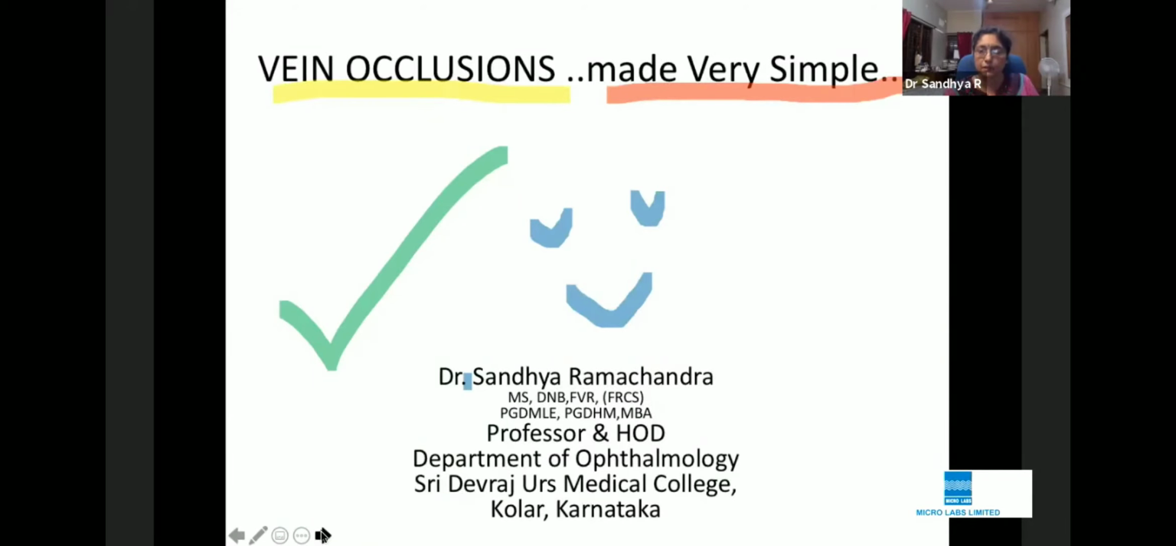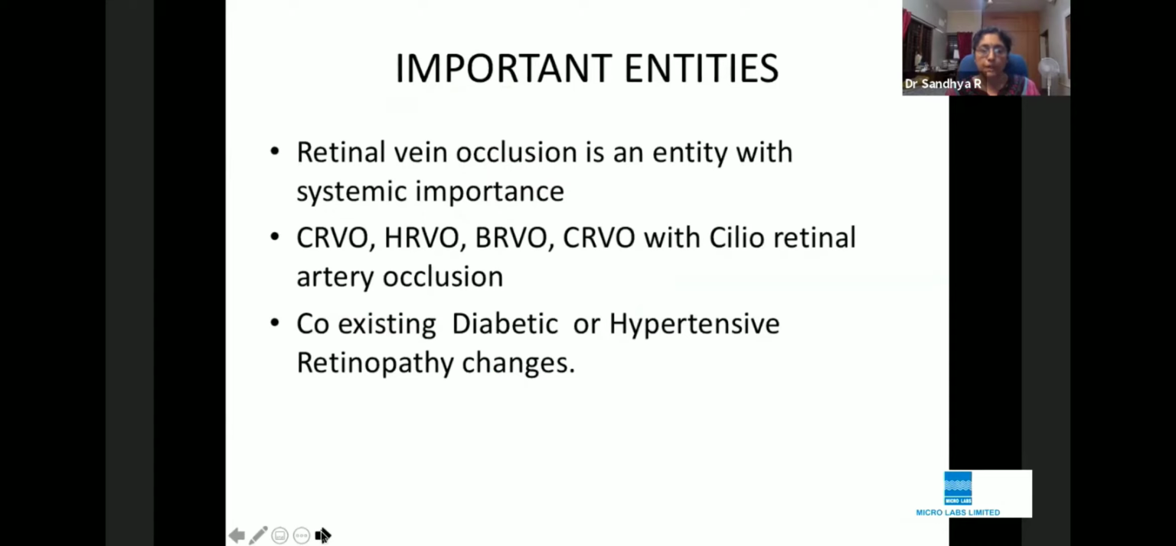The vein occlusions, simple. Generally, the perception is that the fundus cases are very tough to handle, and the postgraduates have a fear and all that. So I'll try to simplify and make it more approachable. Retinal vein occlusion is an entity with a lot of systemic importance. That is why you can be assured that you will definitely have a case in your exam.